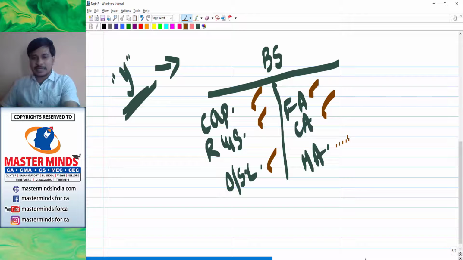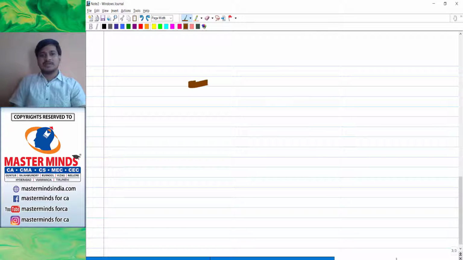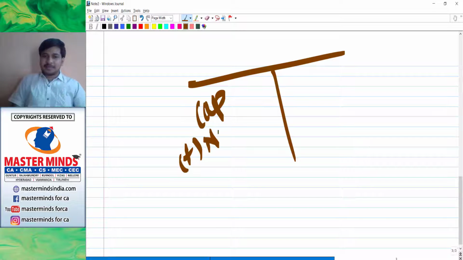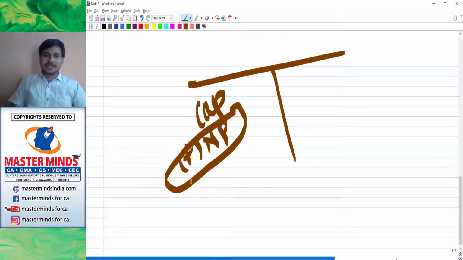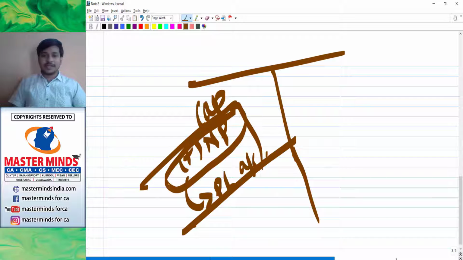To tell you more clearly, say for example, if we have got profit, capital plus net profit, or it can be shown separately as P&L account. That's net profit. But if you have got a net loss, it should be deducted from capital, right?